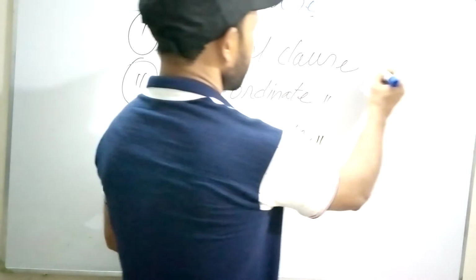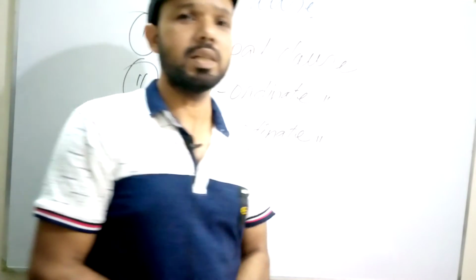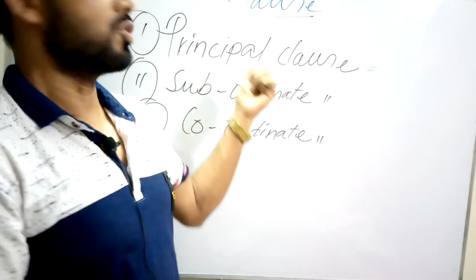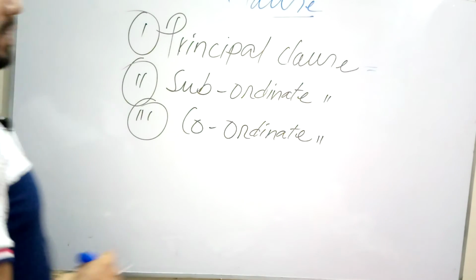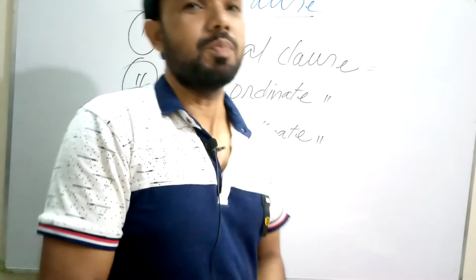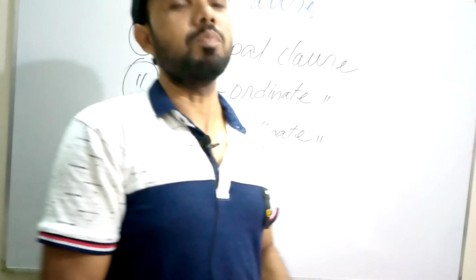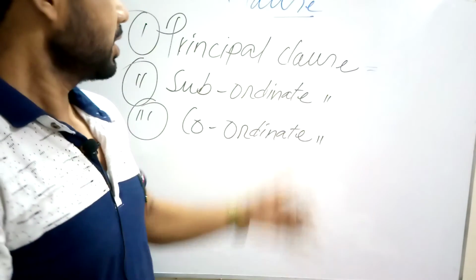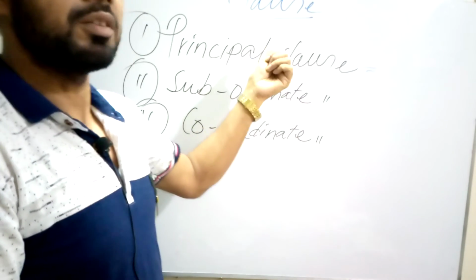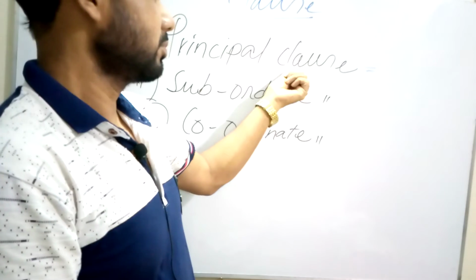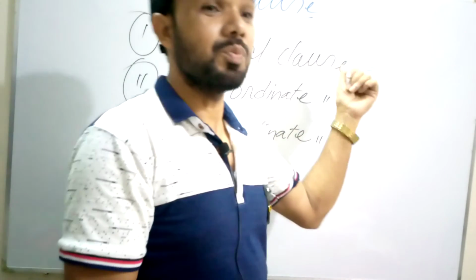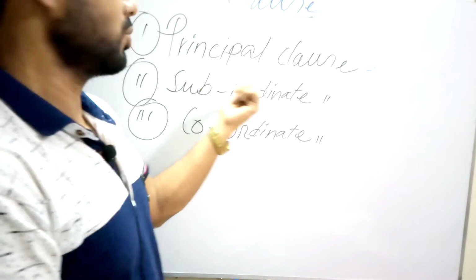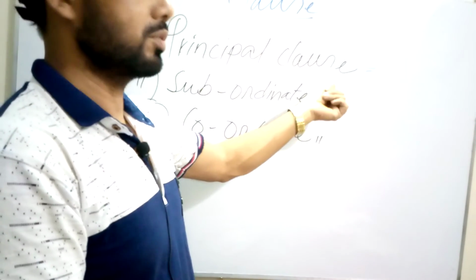Principal clause. You certainly understand that principal is a clause that can express its meaning clearly without help of another clause. It is an independent clause. A clause that can express its meaning clearly without any help of any other clause, that is principal clause.